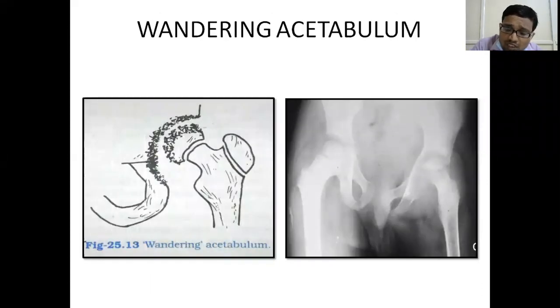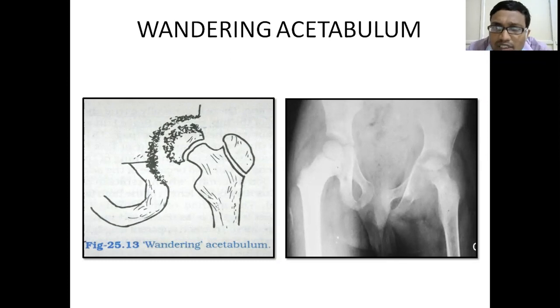These findings which I am telling are when we see the case at a later stage. In early hip tuberculosis, as in any joint, there are three stages: stage of synovitis, stage of early arthritis, and stage of advanced arthritis. In the stage of synovitis, an early stage, treatment will be easy. In advanced stages, joint and cartilage destruction will be more, and the treatment is difficult.